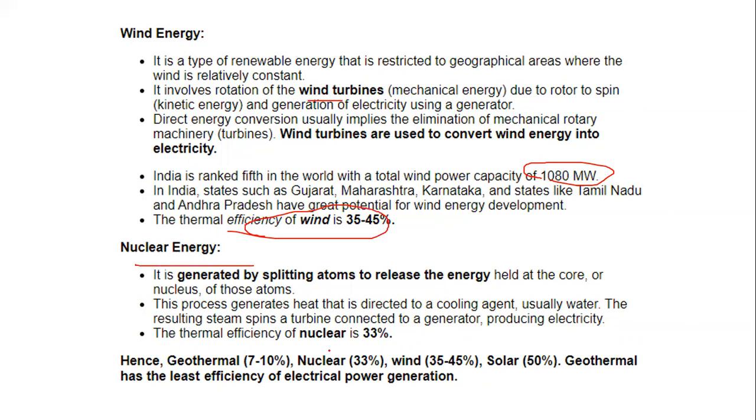When it comes to nuclear, the efficiency is 33%. So here I have just written a conclusion also. Maybe the questions can come on the efficiency. Nuclear is basically splitting atoms to release the energy. So if you see, geothermal is 7 to 10, nuclear 33, wind 35 to 45, solar is 50. Geothermal has the least efficiency of electrical power generation. Now, you may also get which has the least and which has the highest. So solar is the highest, geothermal is the least.